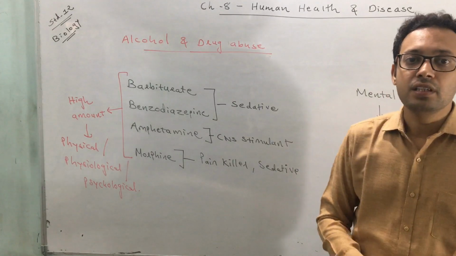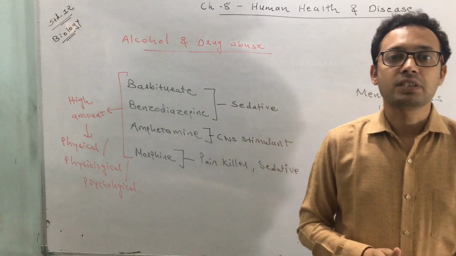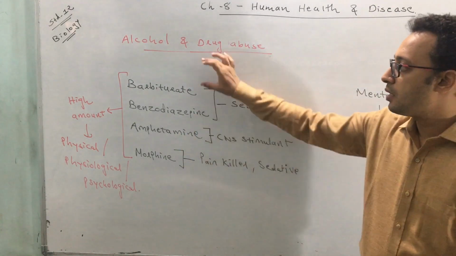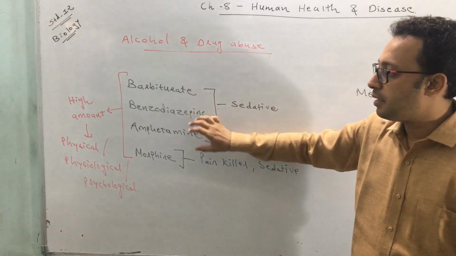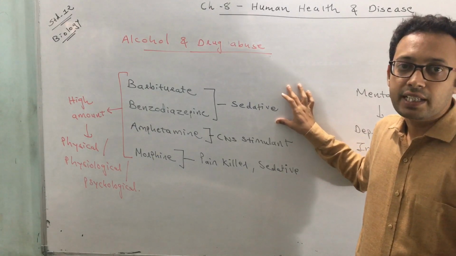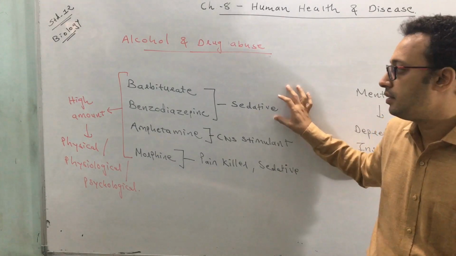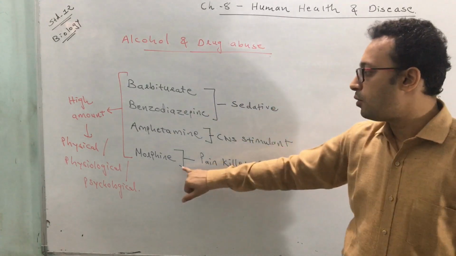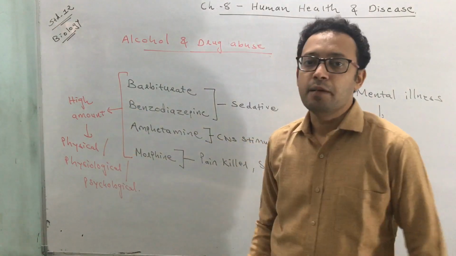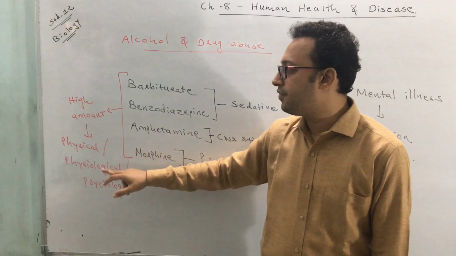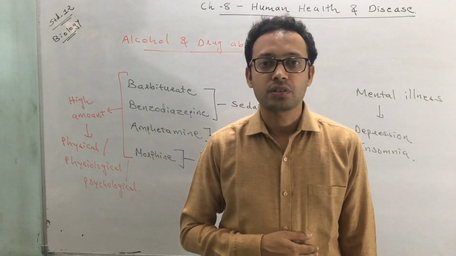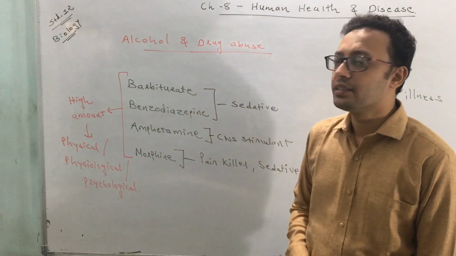Because it has the power to depress the central nervous system. So these medicines can also be used as drug abuse: barbiturate, benzodiazepine, amphetamine and morphine. Barbiturates and benzodiazepines are sedatives. They increase sleep duration and change sleep pattern. Amphetamine is a CNS stimulant. Morphine is a painkiller and sedative. But when they are consumed in a high amount, they may alter a physical, physiological or psychological function of a human being, and that may alter body functions. Clear? So that is about the other drugs.